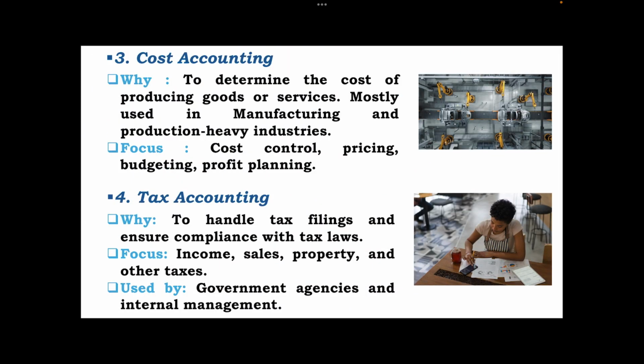The next is cost accounting. This is to determine the cost of producing goods or services. Mostly these are used in manufacturing and production heavy industries.